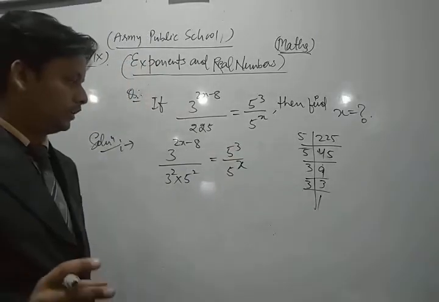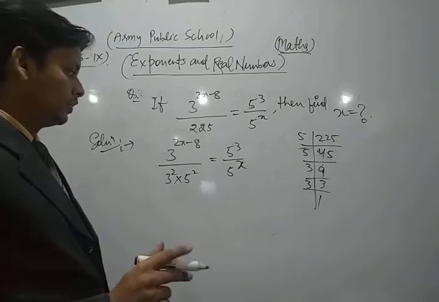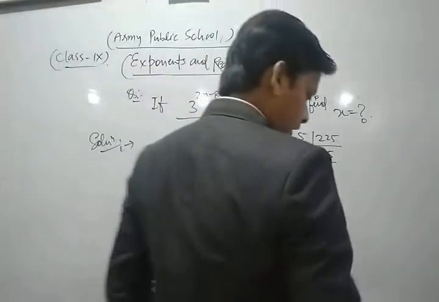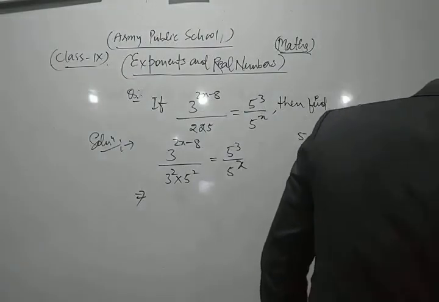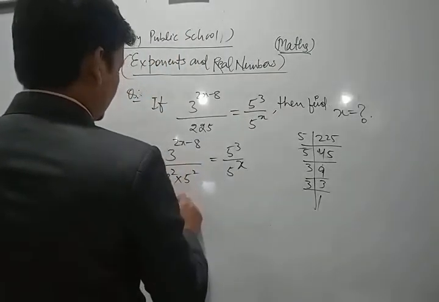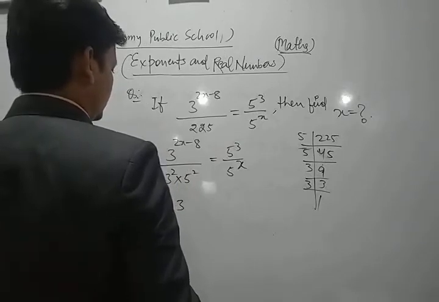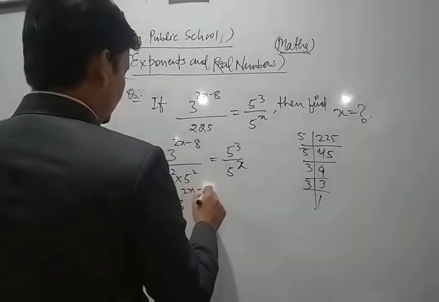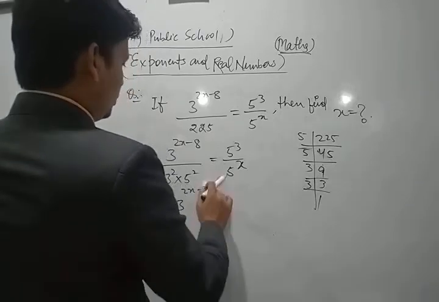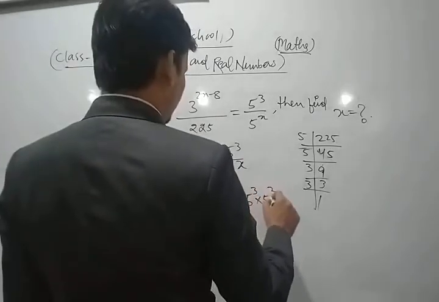Now we collect the bases. So we can write, dear friend, 3 power 2x minus 8 into 5 to the power x is there, is equal to 5 power 3 into 5 power 2 into 3 power 2.